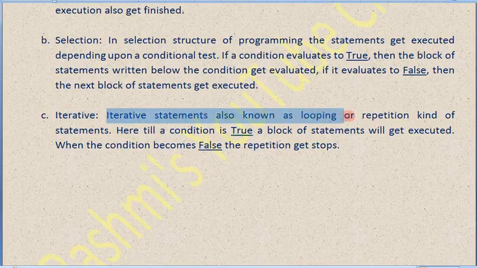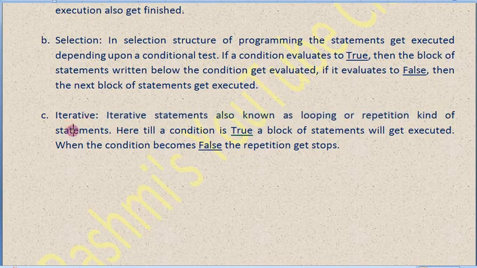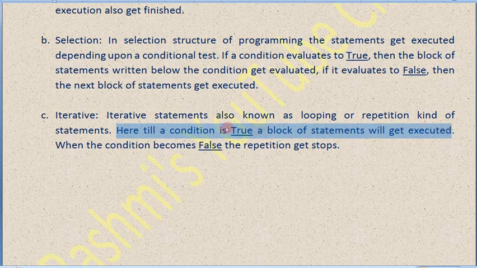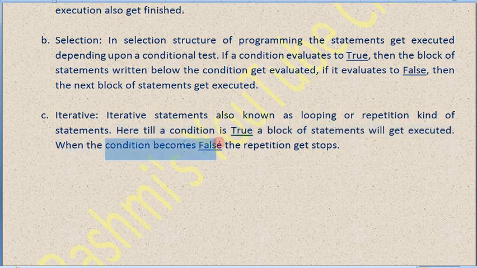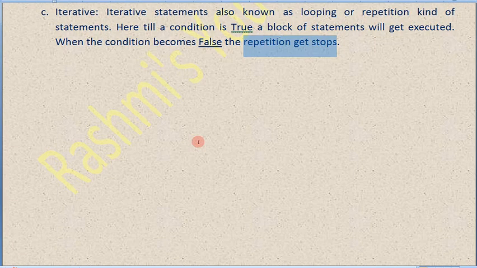Iterative statements, also known as looping or repetition statements, are what we are going to learn today. Here, as long as a condition is true, a block of statements will get executed. It means the loop will continue. The iterative statements will keep repeating their block of statements until the condition is false. The moment the condition becomes false, the repetition stops.